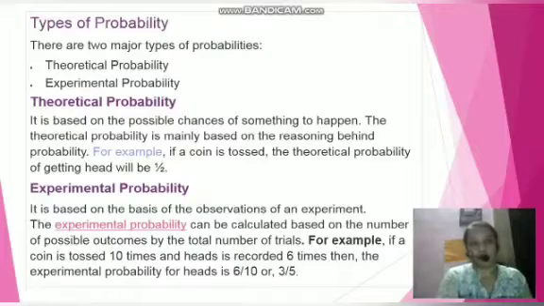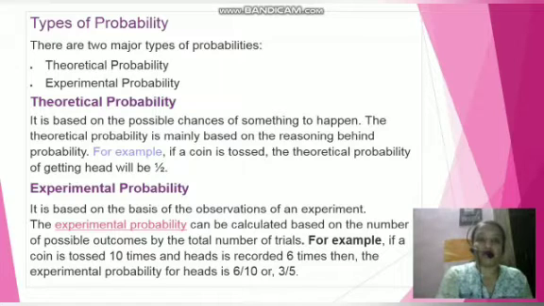Now, types of probability. There are two major types of probabilities: theoretical probability and experimental probability. Theoretical probability is based on the possible chances of something happening. It is mainly based on the reasoning behind probability. For example, if a coin is tossed, theoretical probability says that we will get either head or tail, and the probability of getting head is half, because you are not carrying out the experiment, you just predict what the probability will be.